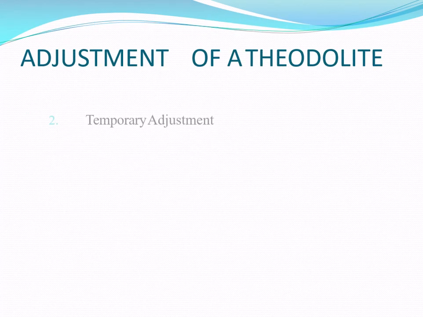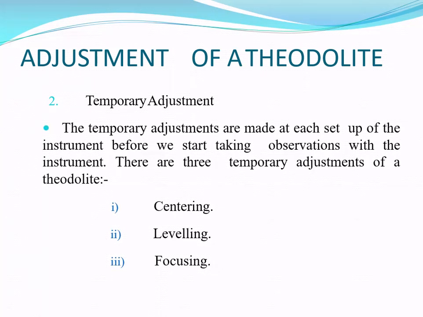Then the next type, which is the temporary adjustment. In that, temporary adjustments are made at each setup of the instrument before we start taking observations with the instrument. There are three temporary adjustments of the theodolite. Number one, centering, leveling and focusing. Centering we can do with the help of a plumb bob and the optical plummet.